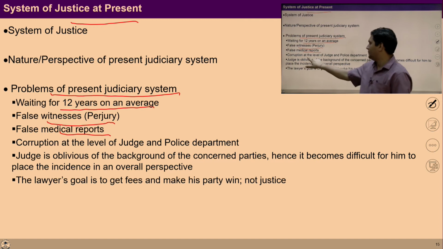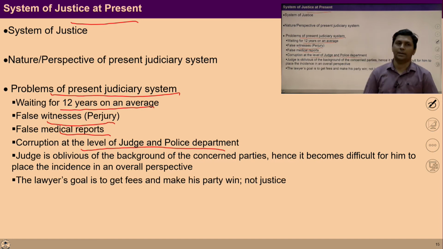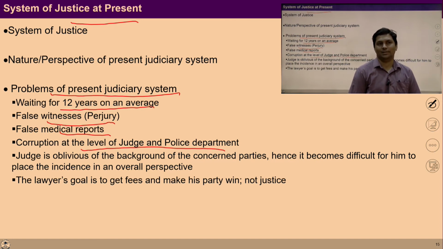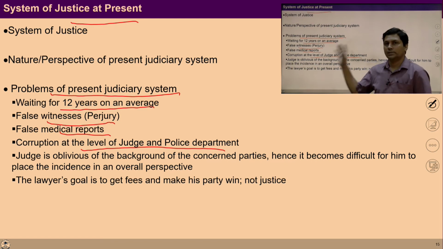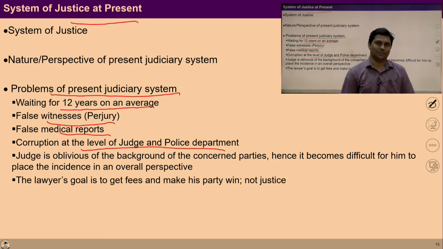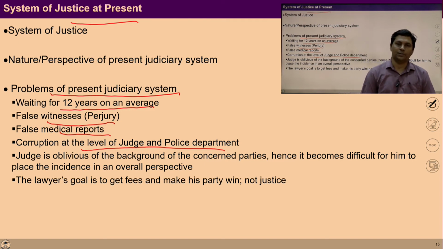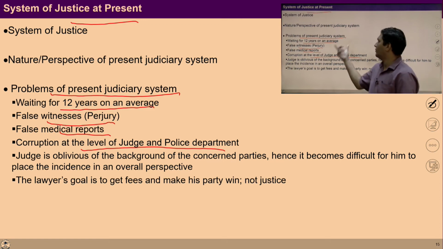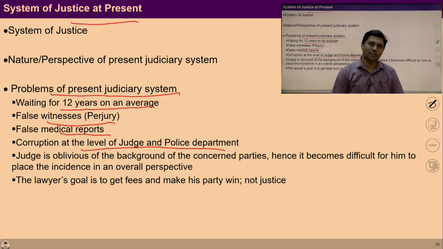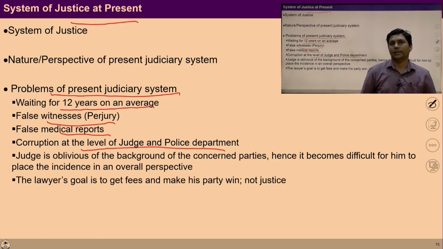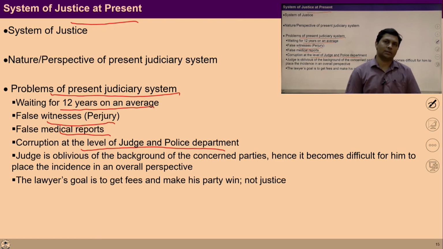Also, there is corruption at the level of judges and the police department, etc. So all this is happening in the present system. But what is the right solution? The solution is to develop the ability to see the relationship with others. Only with the feeling of relationship, only with the feeling of affection, can the qualitative growth in the sanskar be done.